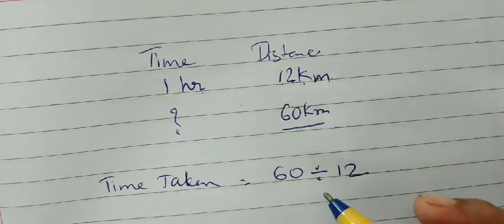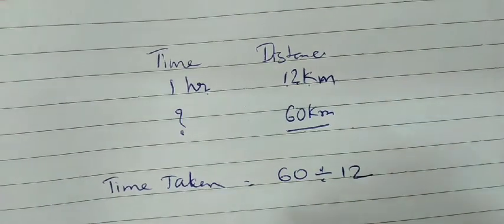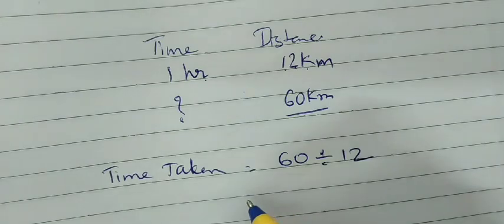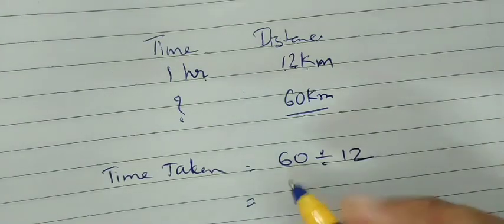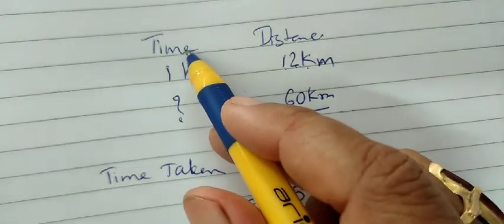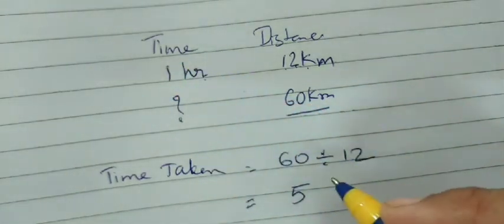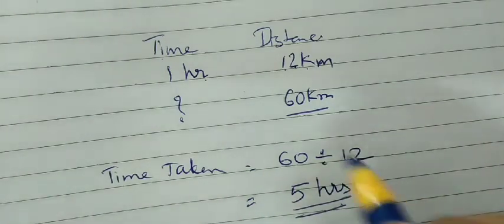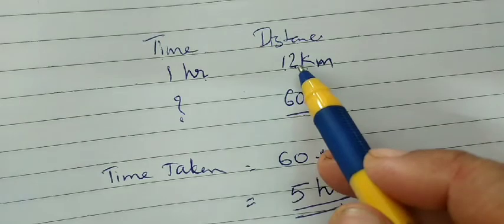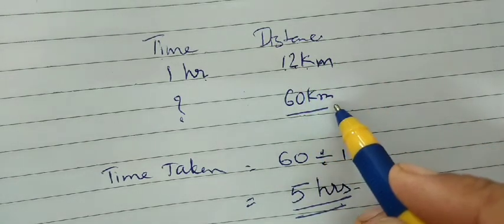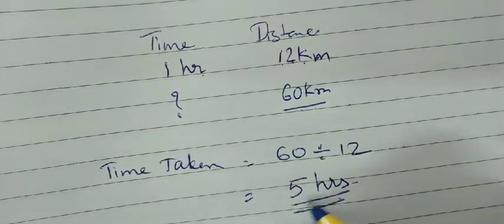So we are following division. 60 divided by 12, you speak out the table of 12. 12's table you should be knowing. 12 fives are 60. And which section is it? It is time. So what will be the unit? It will be hours. 5 hours. In 1 hour, the rickshaw trailer covers 12 kilometers. Then for 60 kilometers, time taken by the rickshaw trailer will be 5 hours.